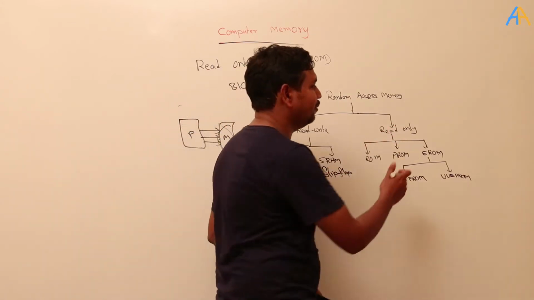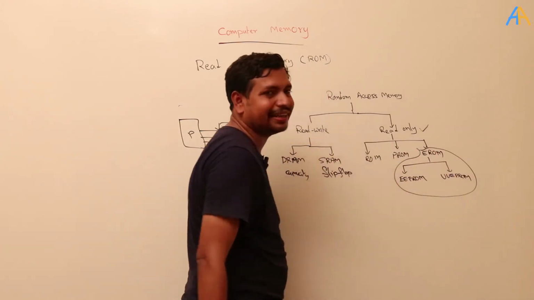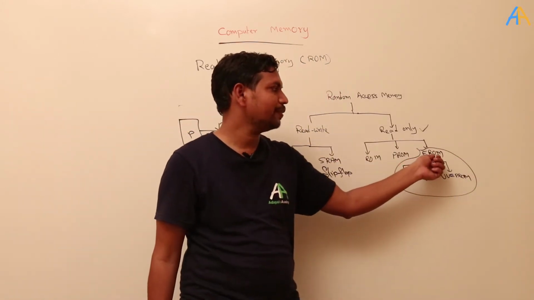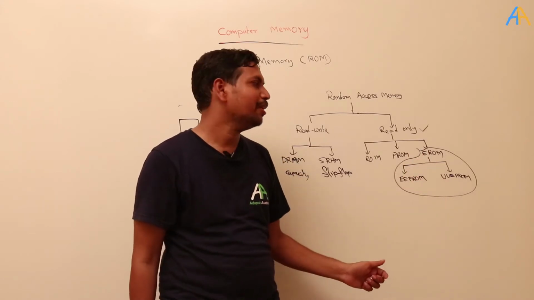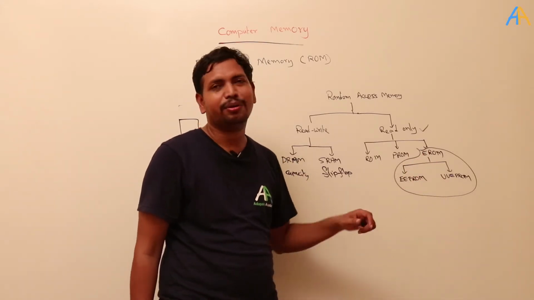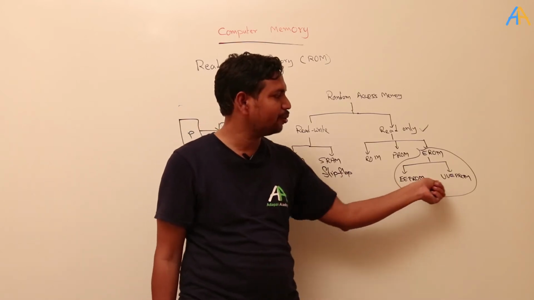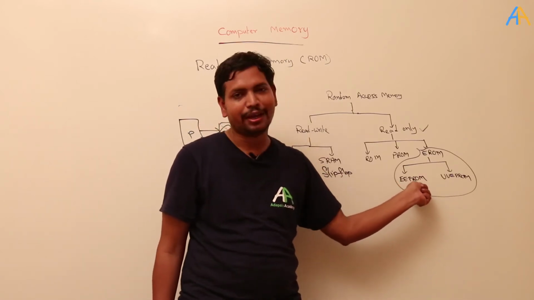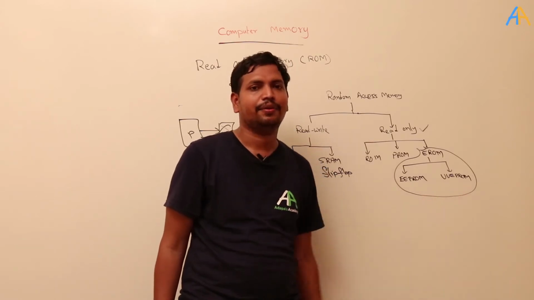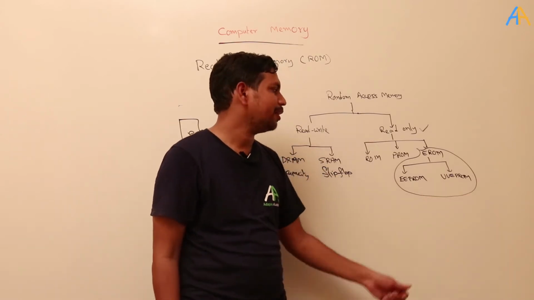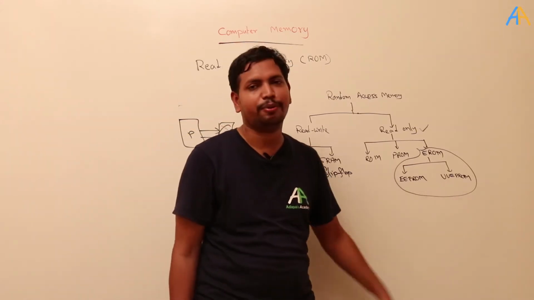Okay, next EEPROM. EEPROM, even though we can say it is a read-only memory, is a little bit different, because EEPROM is erasable ROM, erasable read-only memory. But here the difference is that we don't erase frequently, we erase them rarely. So there are two types: electrically erasable PROM and UV, ultraviolet light, erasable PROM. But electrically erasable PROMs are more advantageous than UV PROMs.